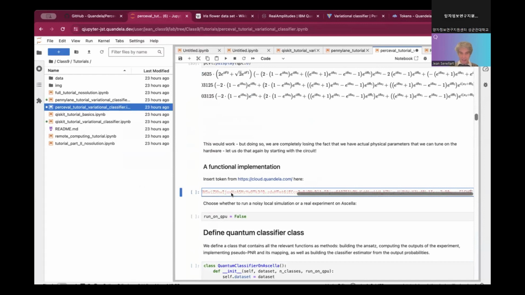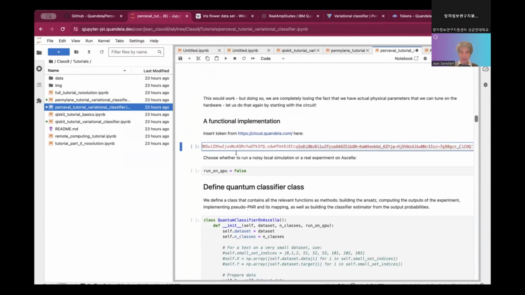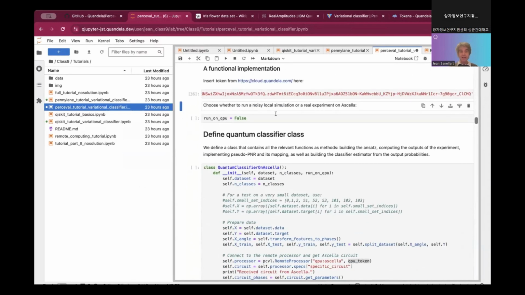Okay, so I've given my token. Make sure that you are not running the circuit on the QPU because it will take more than 1 hour to run each of us. So if we all run it, it will just take all the QPU time. So we are running that on the simulator. I will go through the complete notebook and then I will come back step by step.